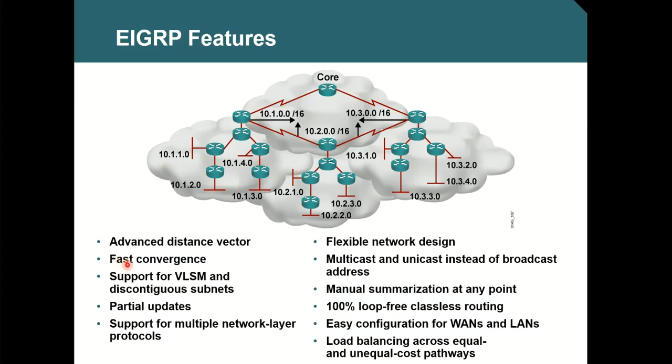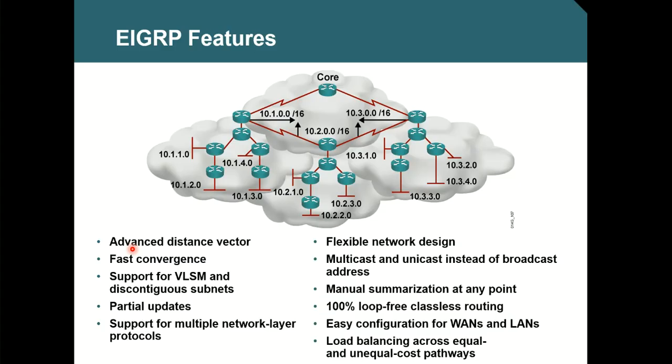Next is convergence. EIGRP is fast in convergence compared to RIP. The moment the change occurs, the change will be triggered so that EIGRP can take the backup path from the topology table. Yes, EIGRP maintains a table called the topology table in which you will have both primary and backup paths.